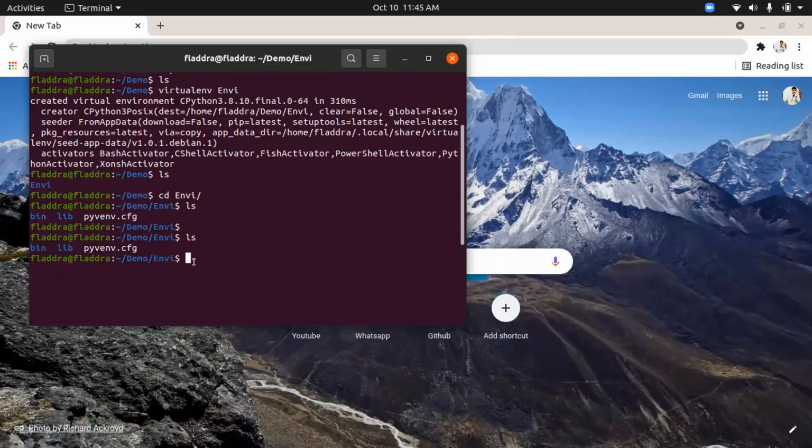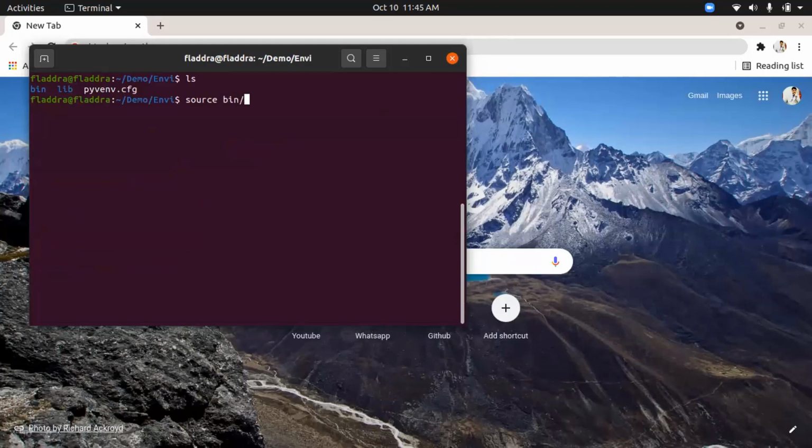In a similar fashion, I have also created a virtual environment. Here I will type source bin/activate. Now what is this command used for? This command is used for activating the virtual environment. As I said, we have a school, we have a class. Yes, we do have a class, we have a virtual environment created, but now we need to go into that class. We need to activate that virtual environment so that we can work in it. If we don't activate a virtual environment, that means we are not working in it. So just to keep it simple, to work in a virtual environment we need to activate it, and the command is source space bin/activate, and press enter.